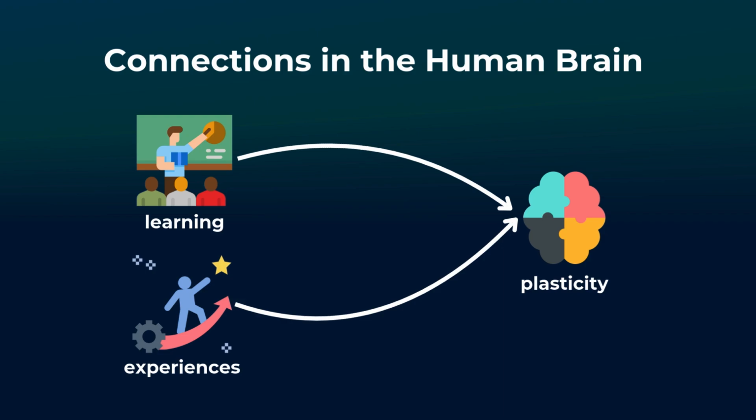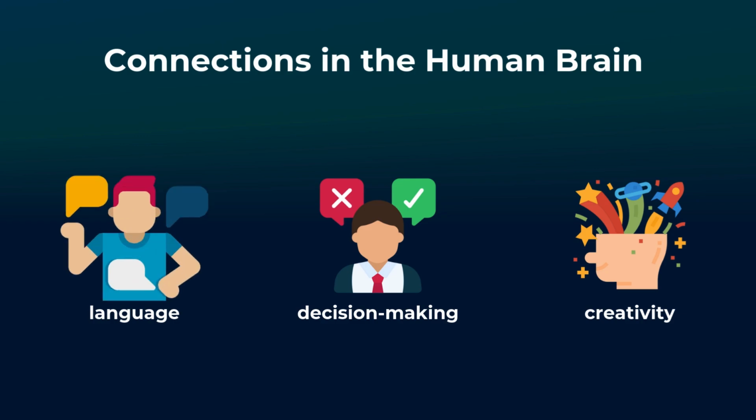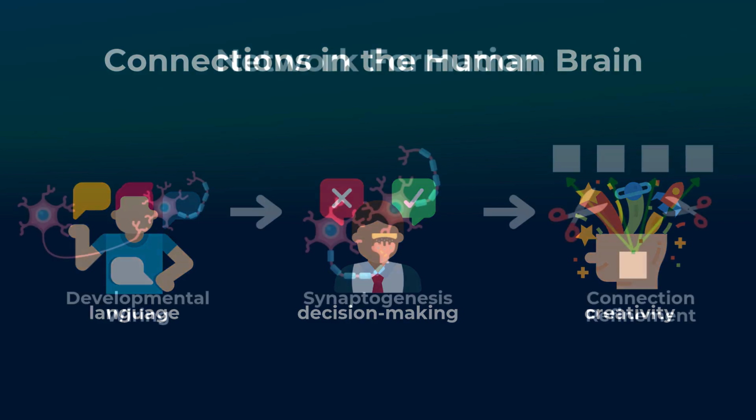remarkable plasticity. The organization of these connections into functional networks supports complex processes such as language, decision-making, and creativity, making the human brain one of the most complex structures known in this universe. In this tutorial, you will learn about connectivity rules and how they enable you to build the intricate brain networks.